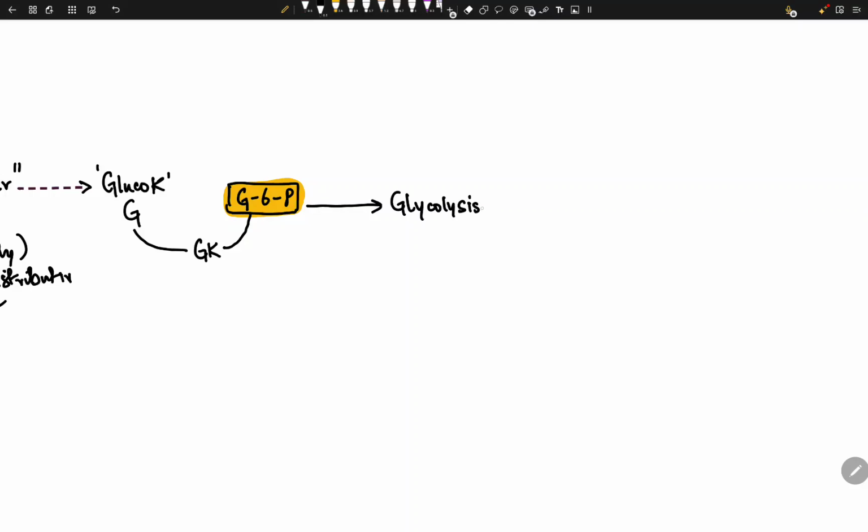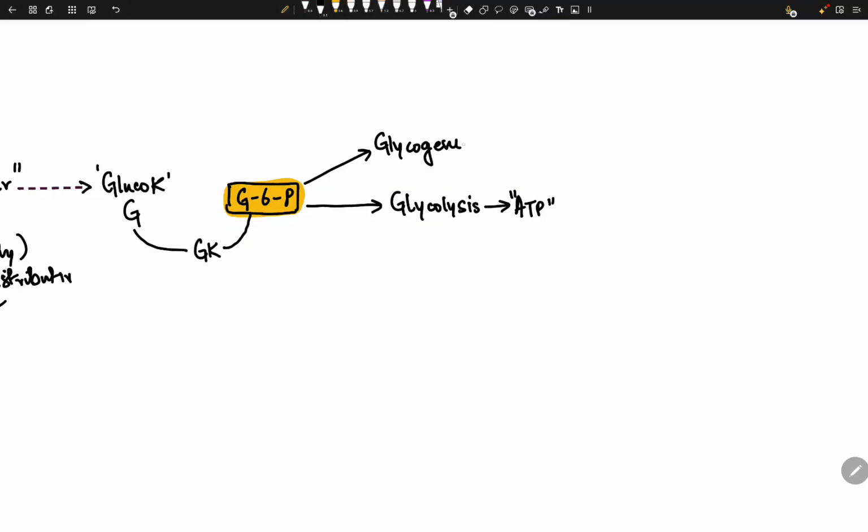We can break down this glucose and make ATP out of it, 4 ATP out of 1. That's ATP right there. The second pathway that this G6P can take is called glycogenesis, or glycogen synthesis.